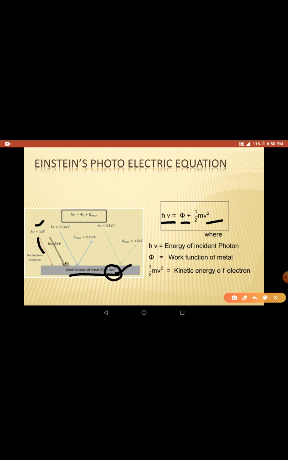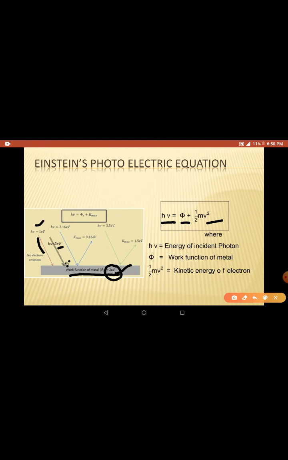The second ray shows h mu equal to exactly 2 electron volt. This is just sufficient to make the electron come out of the metal. So the electron absorbs this photon and comes out, and stays on the surface of the metal itself because it has no energy to go anywhere.